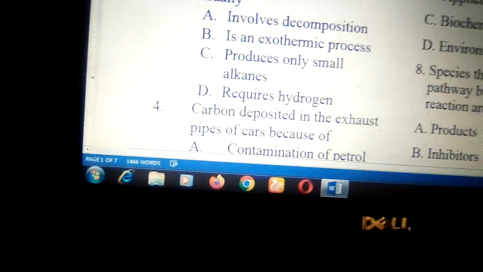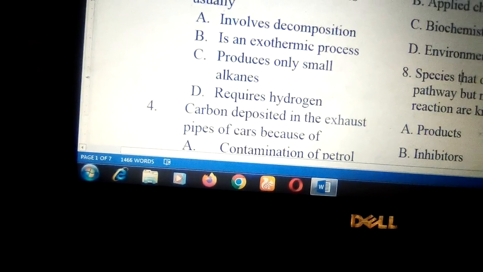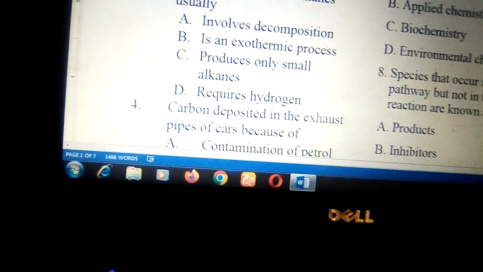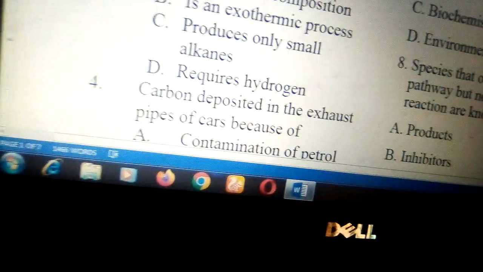As you can see in the illustration, C17H36, this is cracking of an alkane. You can see the heptadecane being cracked into octane, C8H18, and propene. So that involves a decomposition reaction.